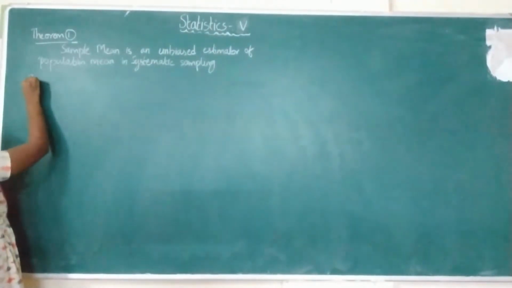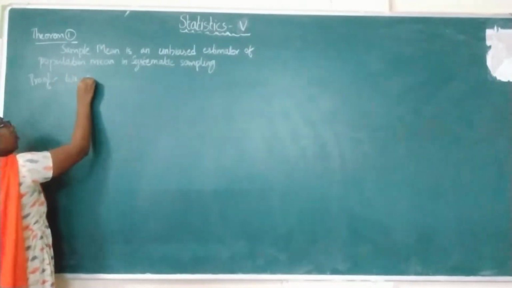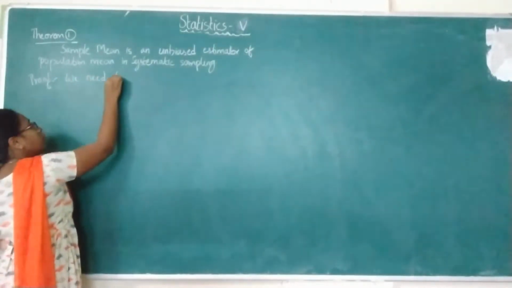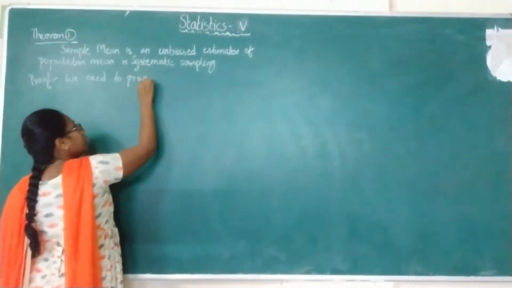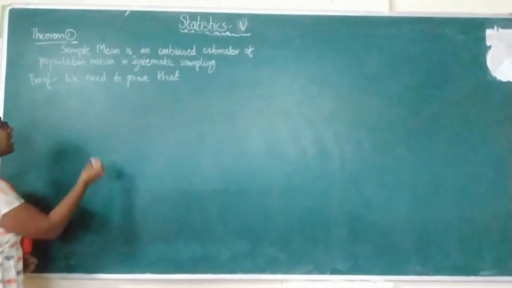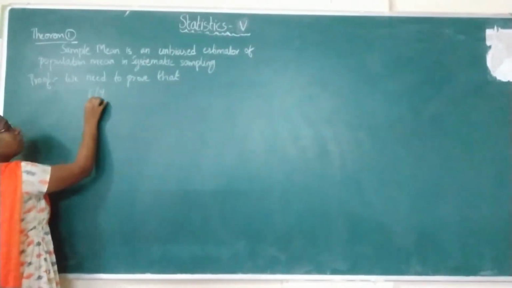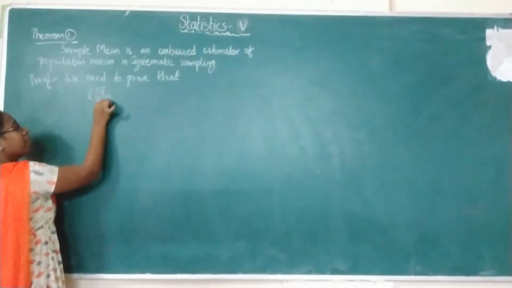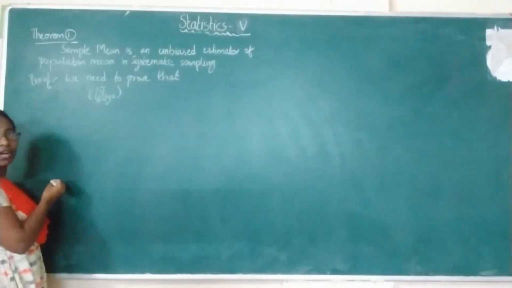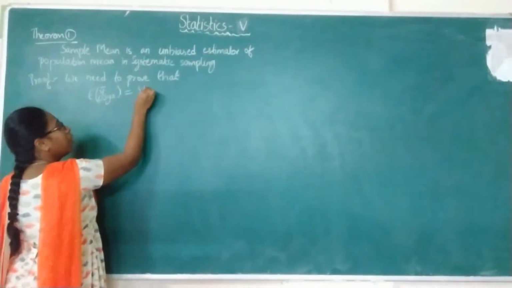Coming to the proof, here we need to prove that, unbiased estimator means expectation of a statistic is equal to the parameter, that is, expectation of the systematic sampling mean, expectation of y bar SYS equals y double dot bar.